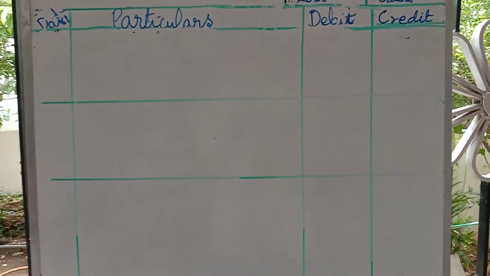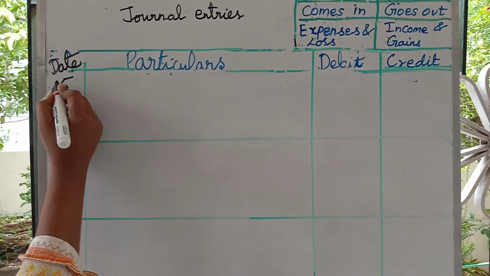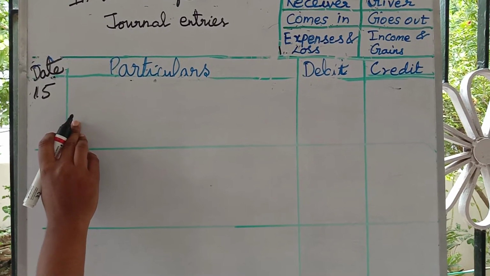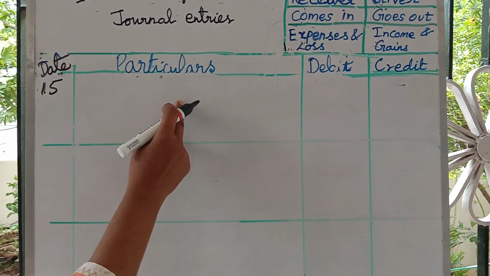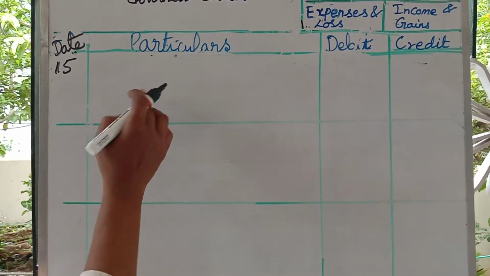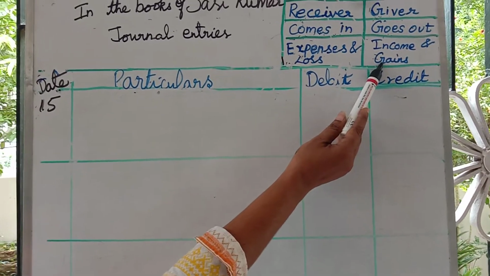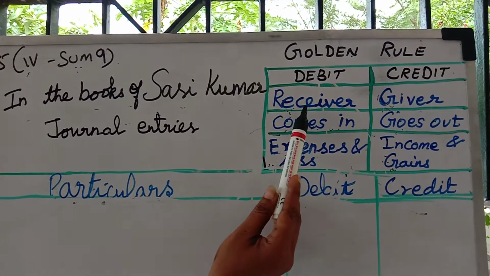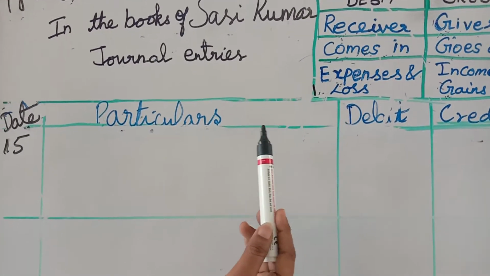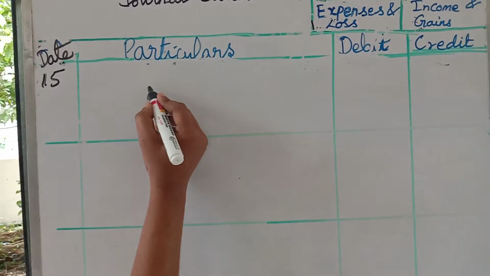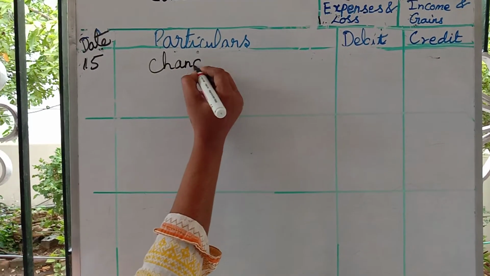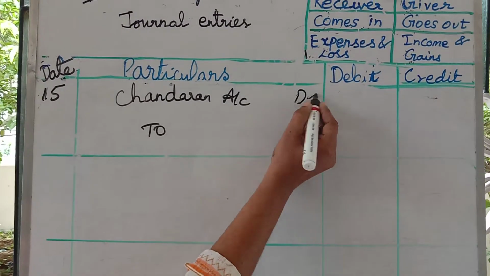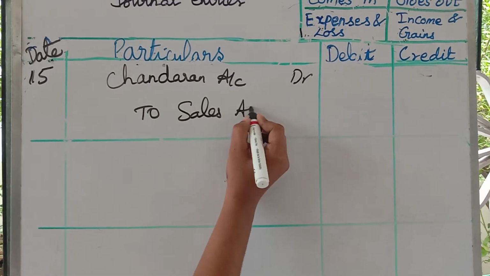Okay, 15th date. See the 15th date. Sold goods to Chandran on credit. So you are selling the goods on credit. You have not received cash, you have sold. Sold means that is an income for us. So that will come in the credit side. Who is the receiver? That person will come in the debit side. So what will you write? Chandran account to sales account. What is the amount?